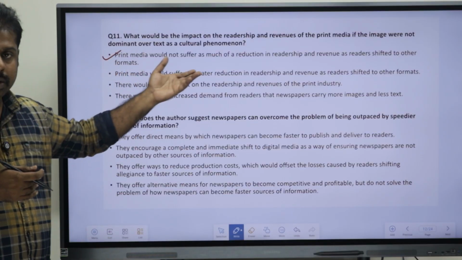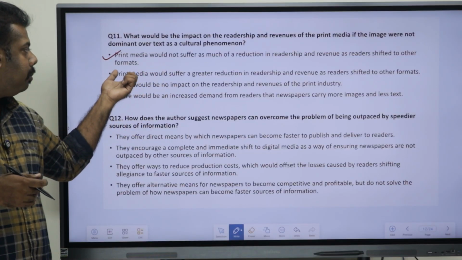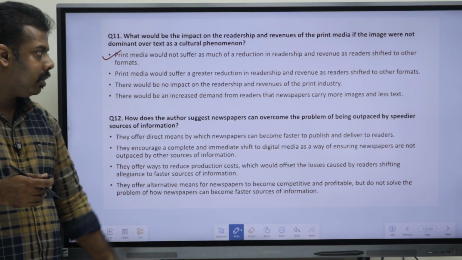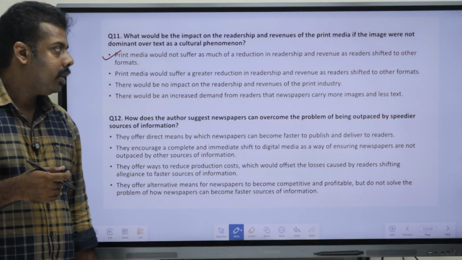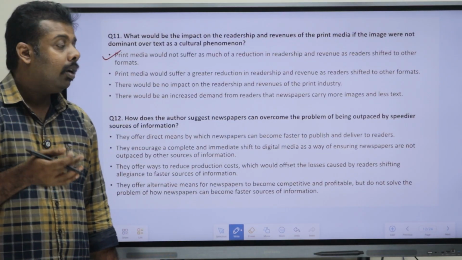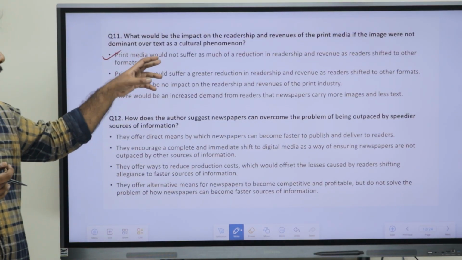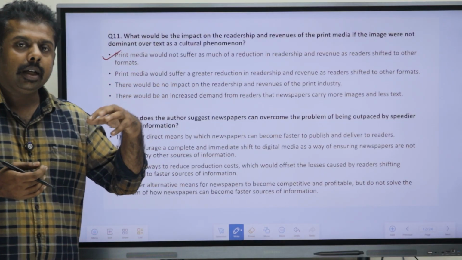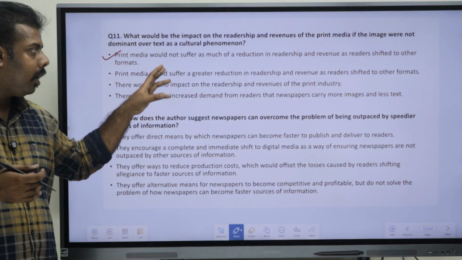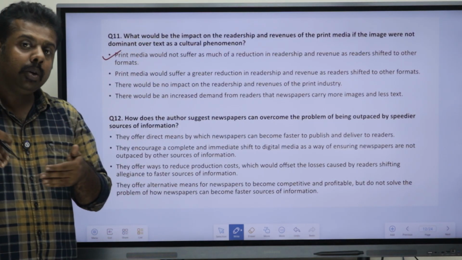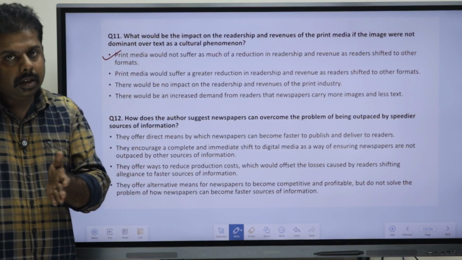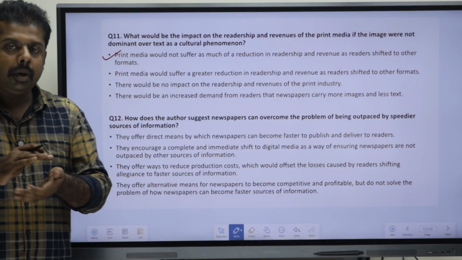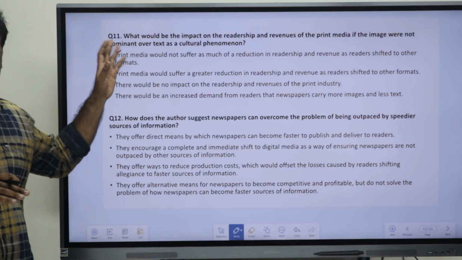Okay, the second option says that print media would suffer a great reduction in readership and revenue as readers shifted to other forms. If we are giving more of an image than text, it would. So that is not right, because if we are doing that as well, already the readers have shifted. That has been said by the author. So option A is the right one.